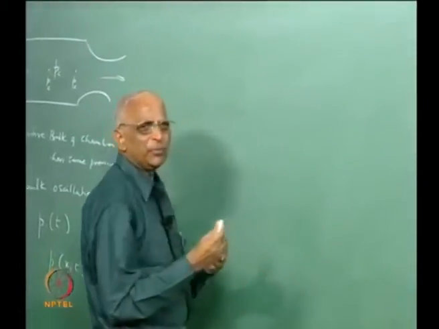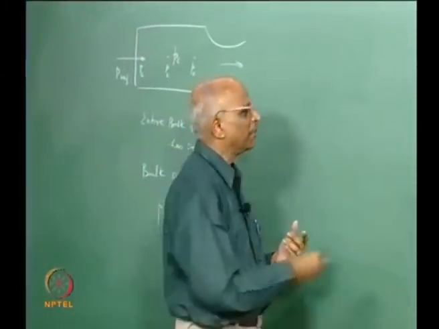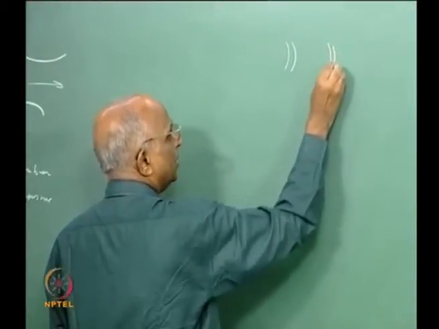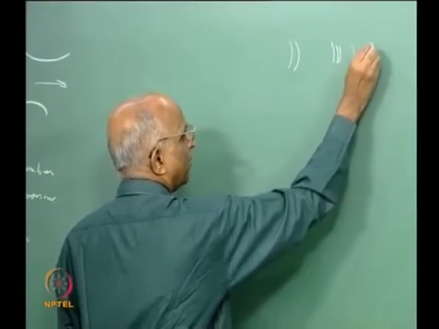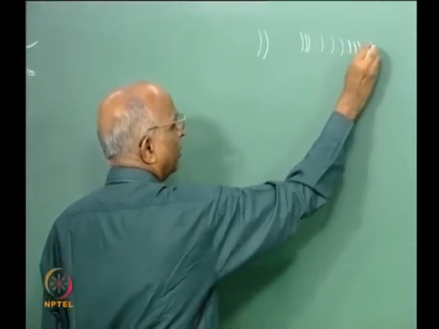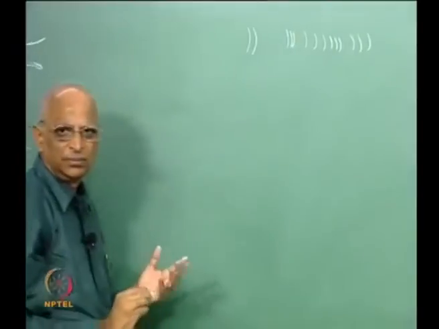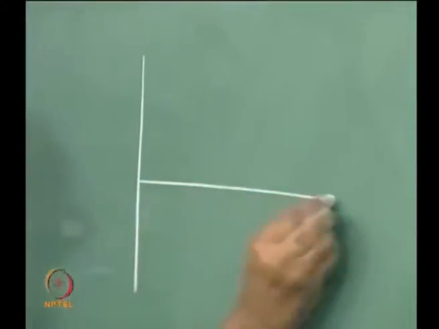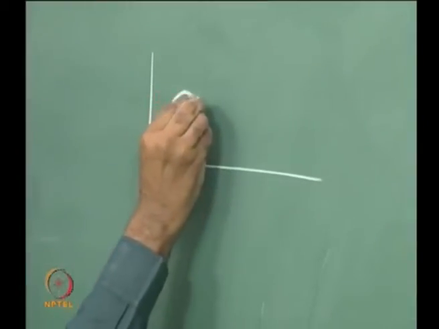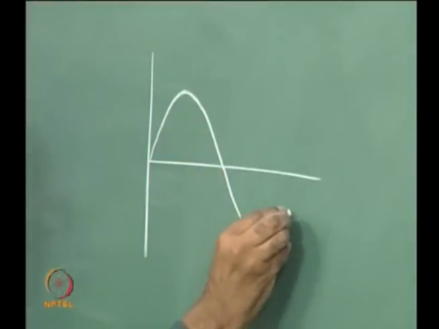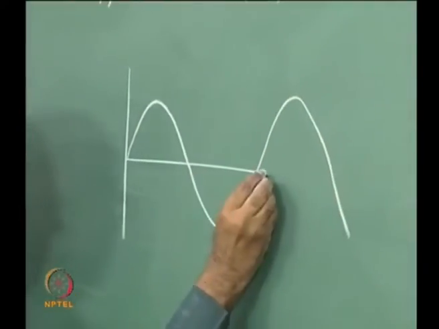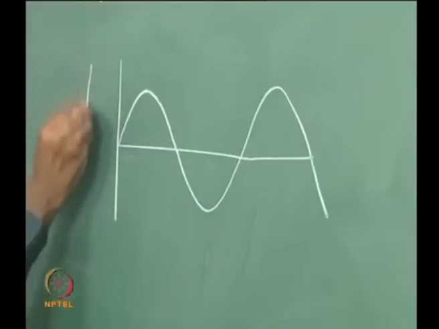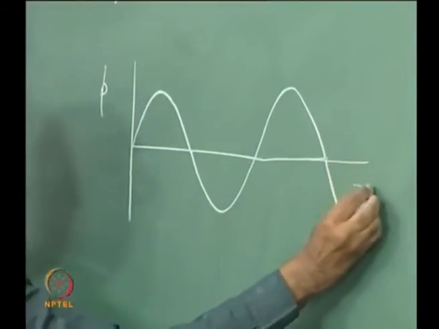Let's say maybe I am talking to you, some acoustic oscillations. Maybe I am talking over here. How does the signal come to you? A series of compressions followed by rarefactions, followed by compression, followed by rarefaction, right? In other words, if I were to plot it, what is it I get? I get a region wherein I get compression followed by rarefaction, compression followed by rarefaction. In fact, this is something known as a sound wave. And how do I represent pressure? As a function of time.